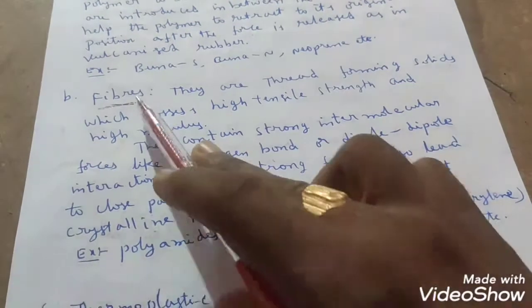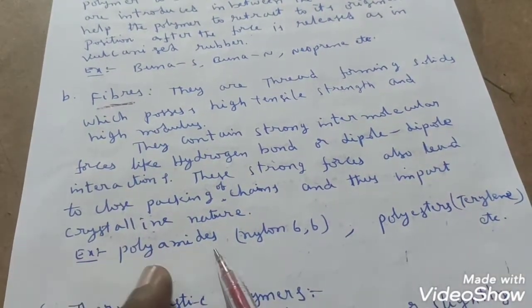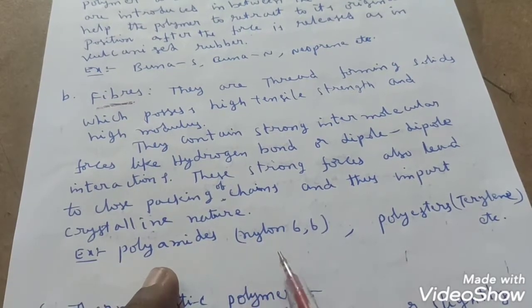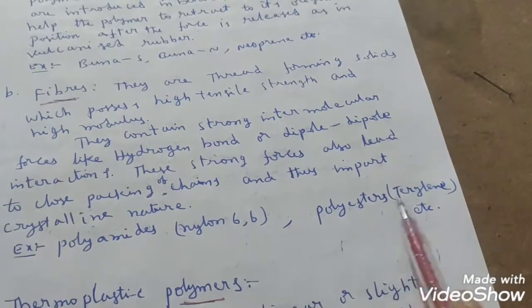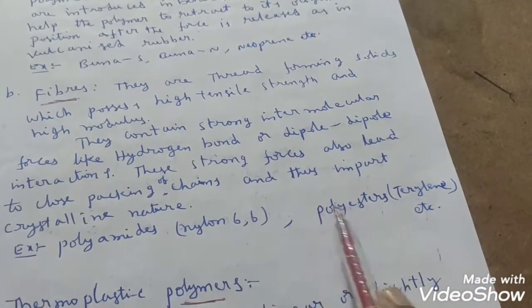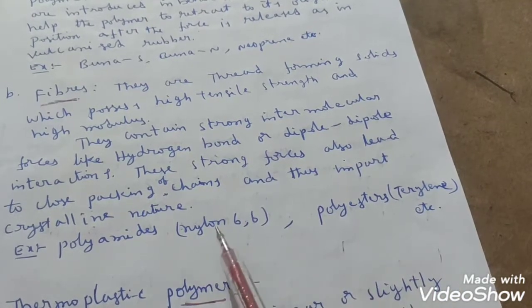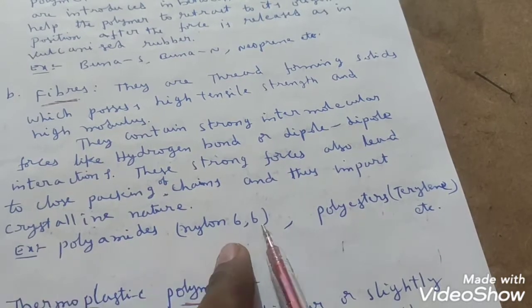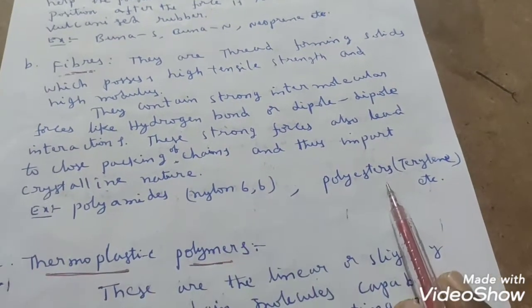So what are the examples of fibers? Examples are polyamides, which we can also call nylon 66, and polyesters. Polyester we can also call terylene, etc. These are the best examples. Nylon 66 preparation we have already seen. Terylene preparation we will discuss in this chapter.